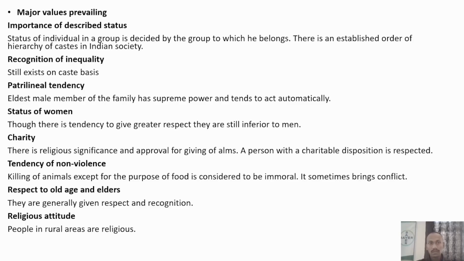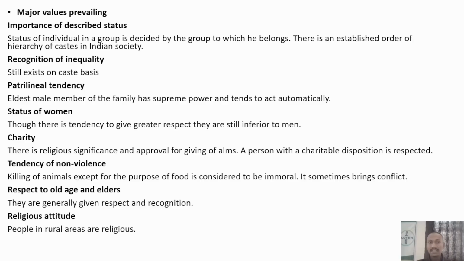This is an established order of hierarchy of caste in Indian society. For example, if a person belongs to a particular caste, the status of that caste gives the status of that individual. Then recognition of inequality. We can still see caste-based inequality which perpetuates in India.